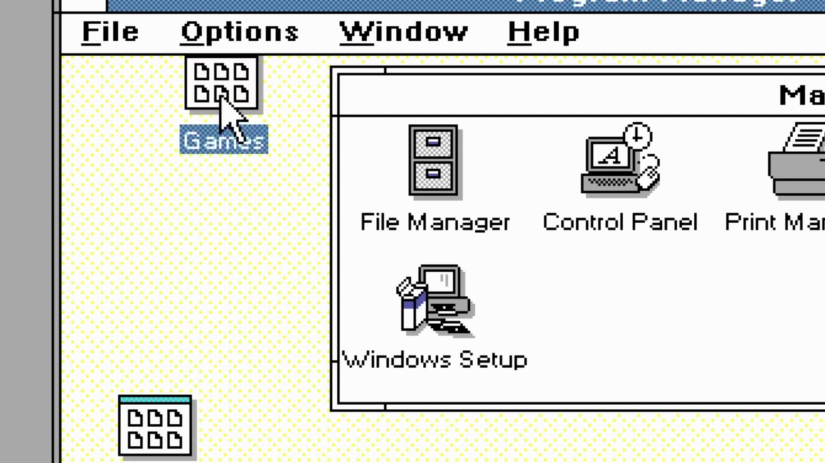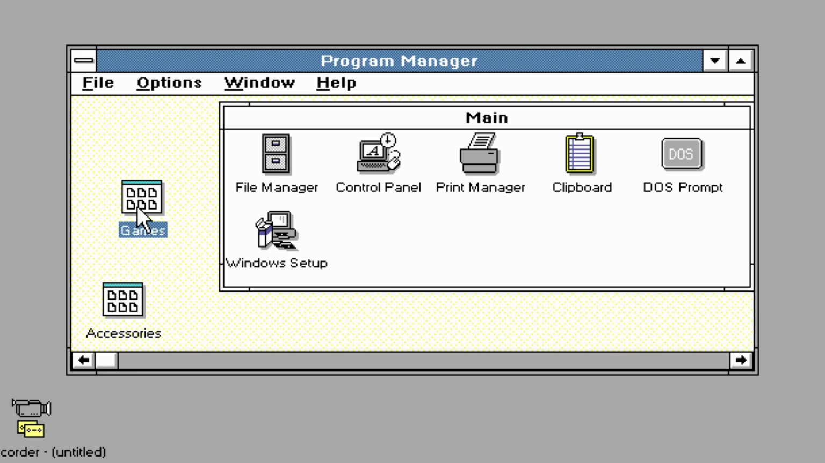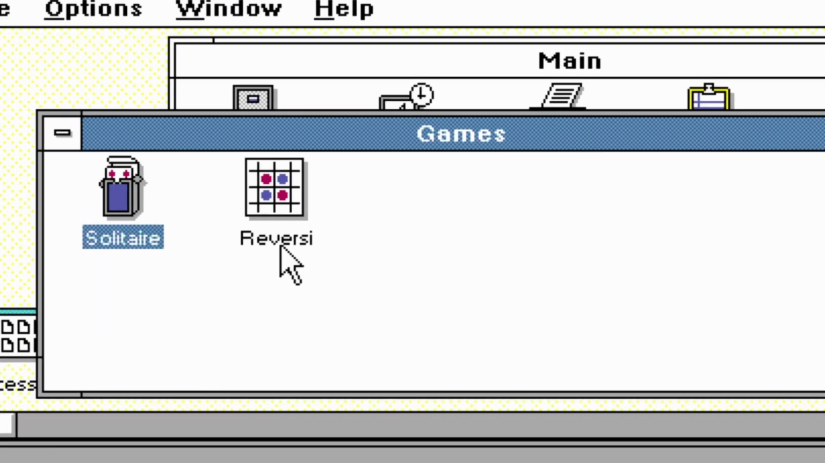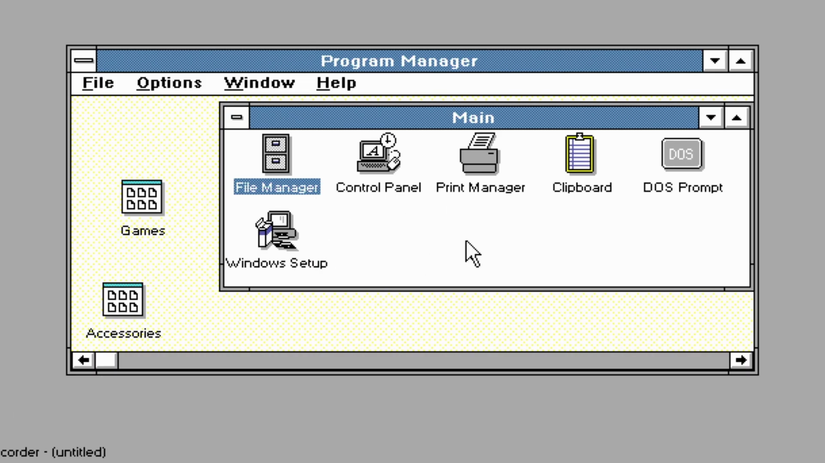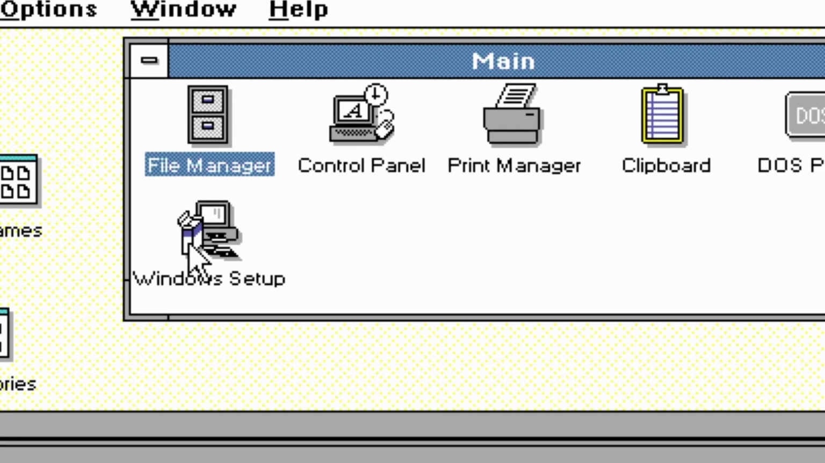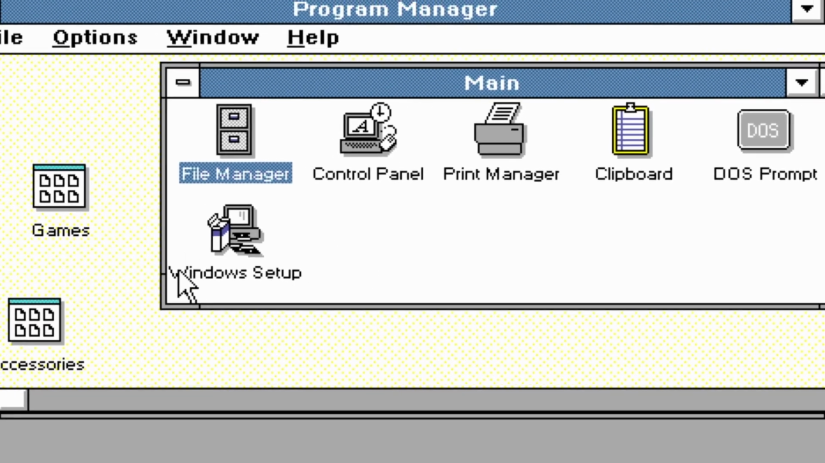Wait, oh, you can even click and drag them. That's cool. Let's see what games they have. There is Reversi, which I still don't understand. We have Solitaire even. But honestly, I would say this is a pretty big improvement. I definitely wasn't expecting it to be this modern so early.